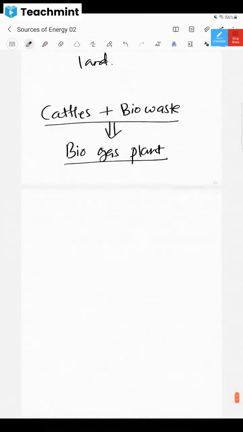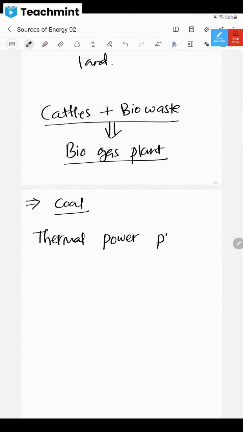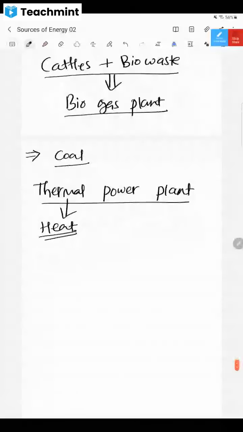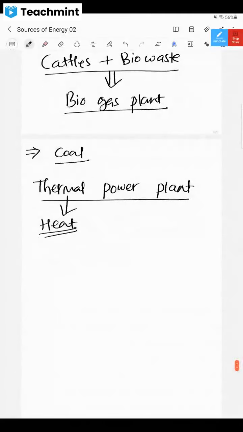Now, where do you think this coal is used, dear children? There is something called a thermal power plant. Thermal means everybody knows, right? Thermal means heat, no? Tell me, dear children: thermal power plant. Whatever coal is there, this coal is burnt.